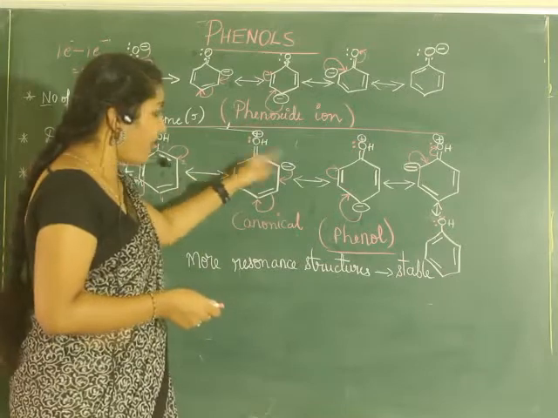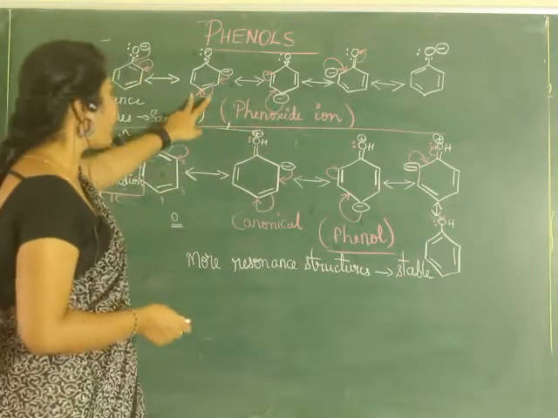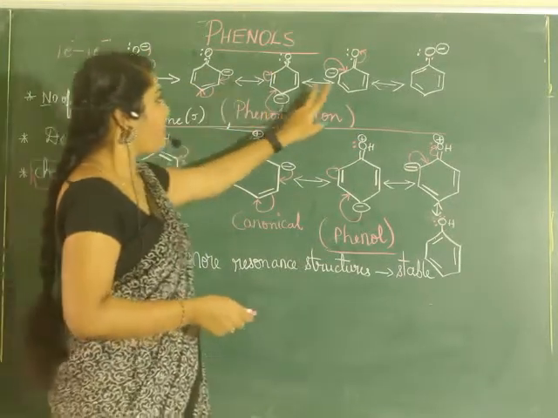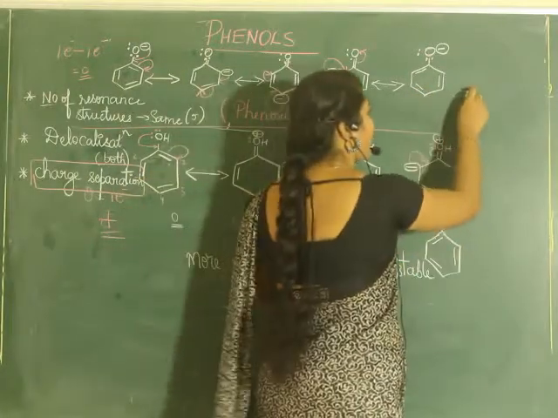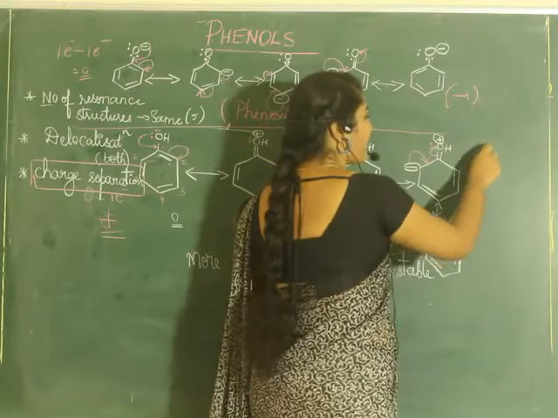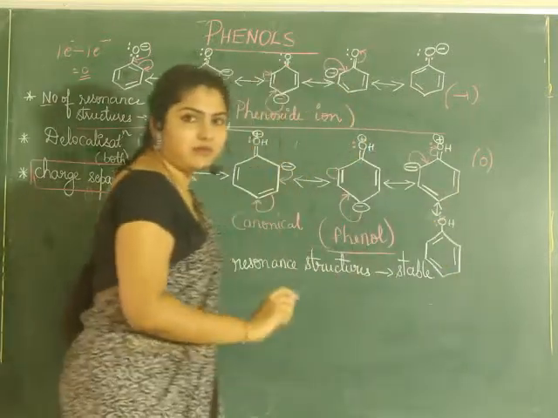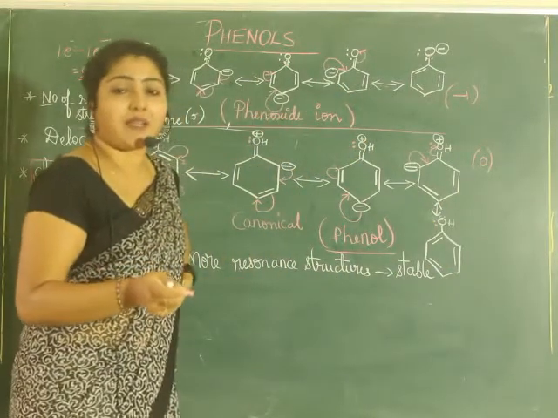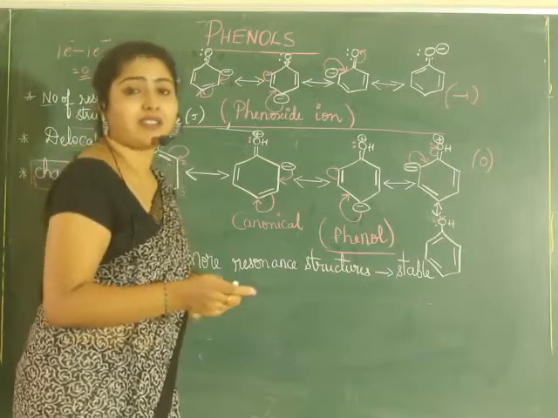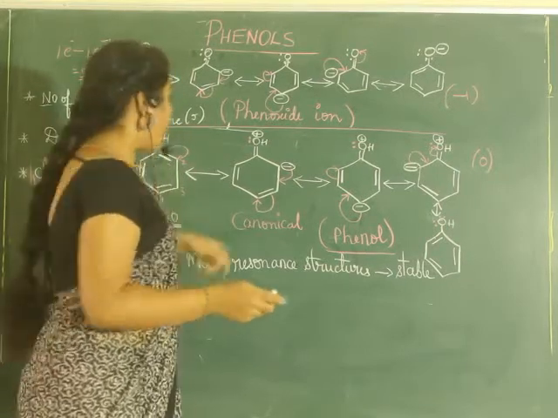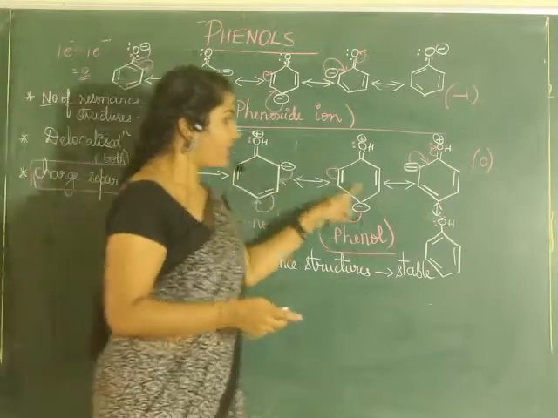There is positive and negative charge, but in phenoxide ion you observe only negative charge. Can you see positive charge anywhere? No. Net charge is -1 here. Net charge here is 0. I'm not speaking about net charge. I'm speaking about charge separation here.